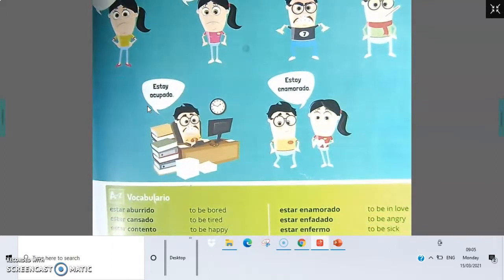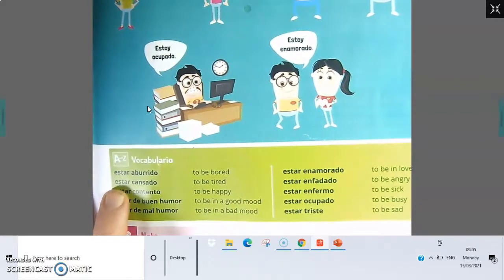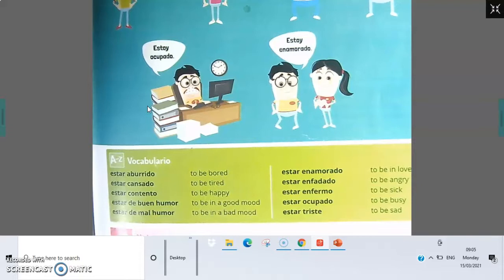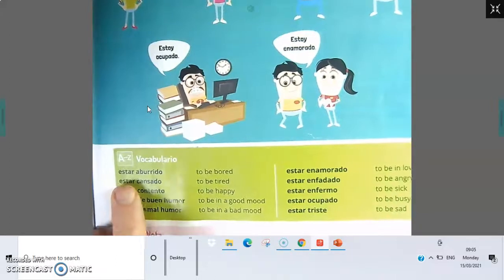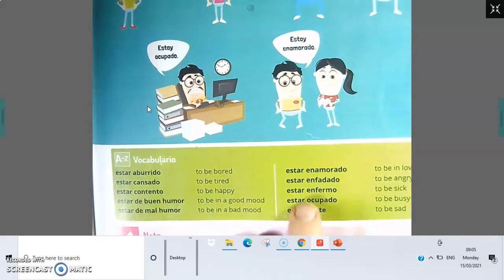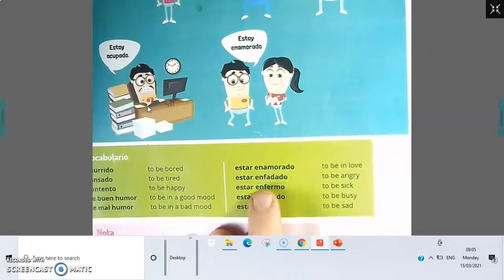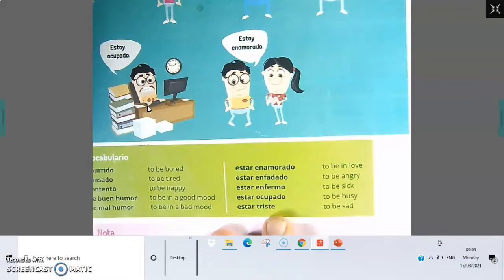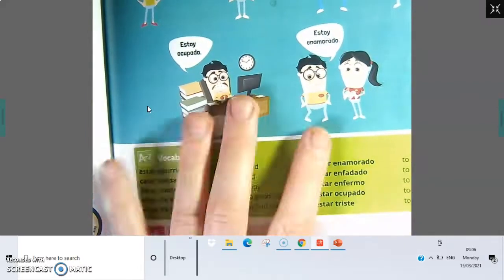What I want you to try and have a look at here. So in your copies, just make note of these. There's about 8 here, there's 10 here. Just put those into your copy, and then if you want, put a little emoji beside them. For a start, aburrido, you might draw an emoji of a bored person, or if you're doing an emoji of somebody who's tired, you could draw a tired emoji. If you want to draw one for estar ocupado, do an emoji of somebody who looks very busy. You could do an emoji of somebody who's sick, estar enfermo, or somebody who's sad, estar triste. So just try out different emojis for each of those for the vocabulario and put that into your vocab copy. So just two little things tonight.